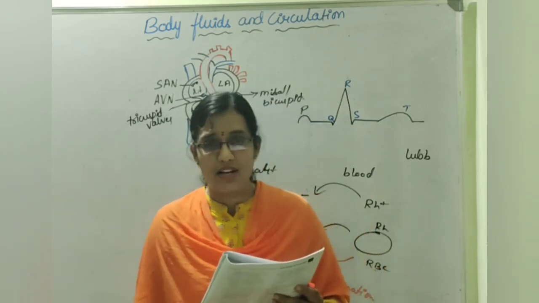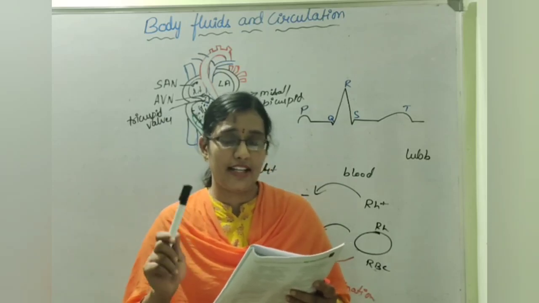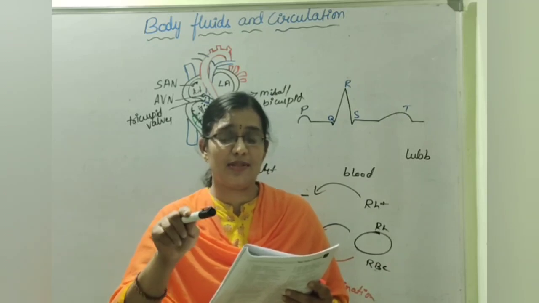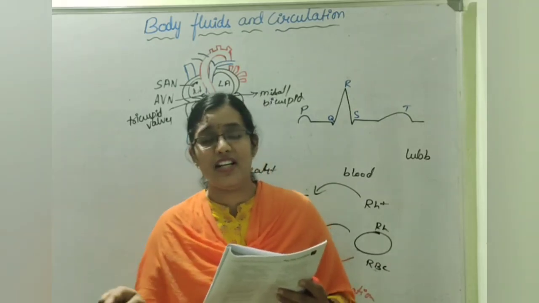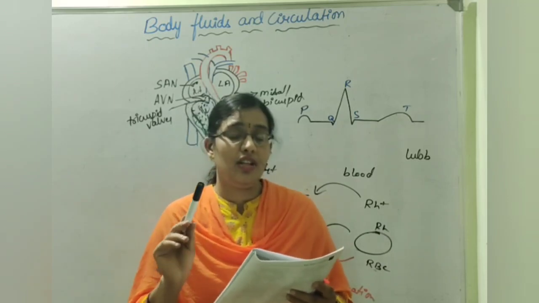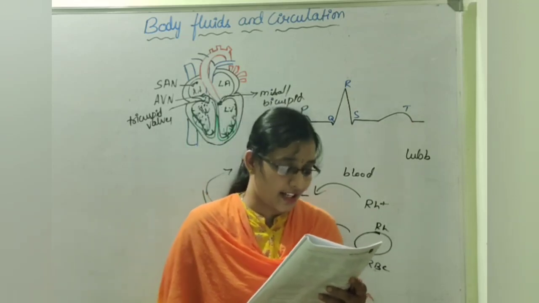Option 1, pulmonary circulation. Pulmonary refers to the lungs. So the flow of blood takes place from heart to the lungs for purification, and once it is purified, oxygenated blood enters into the heart, that is left atrium, through the two pairs of pulmonary arteries. So that is called pulmonary circulation.